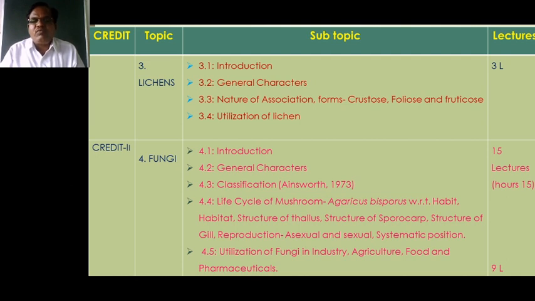Morphologically, there are three forms of lichens: crustose lichen, foliose lichen and fruticose lichen.